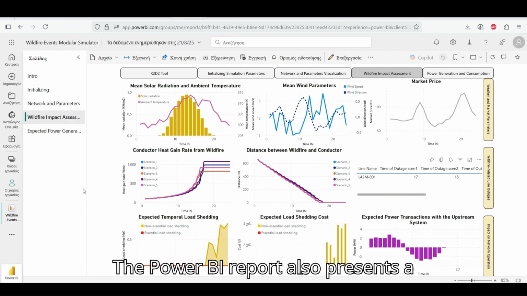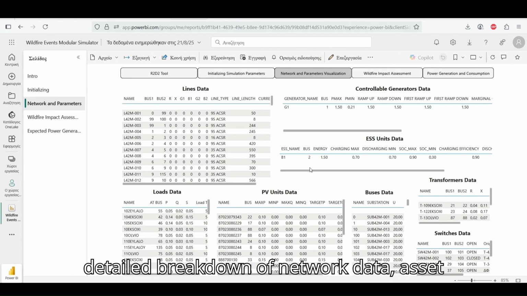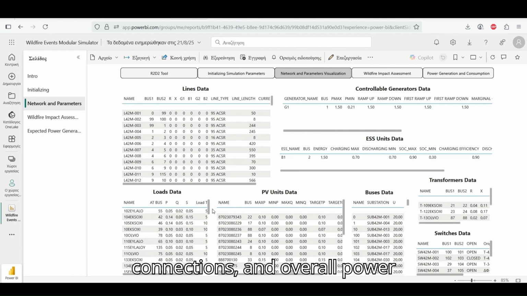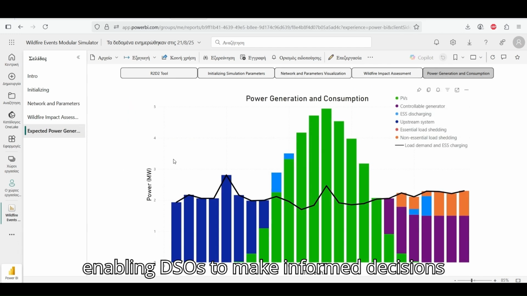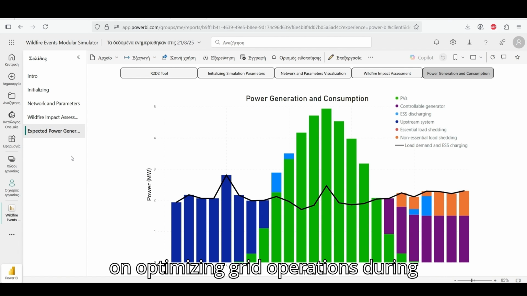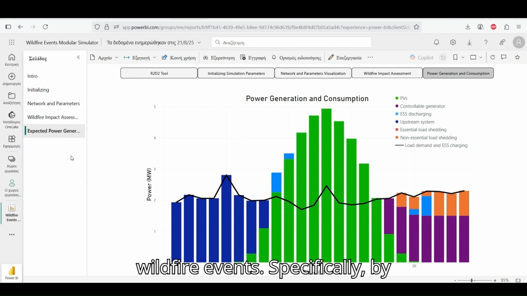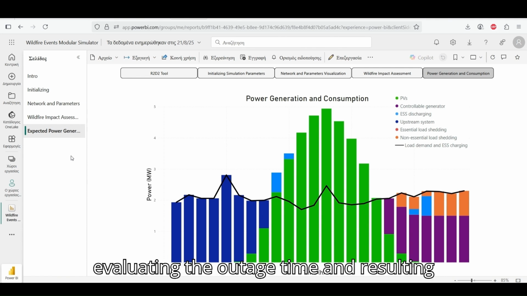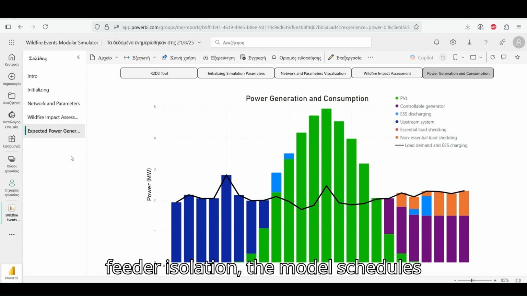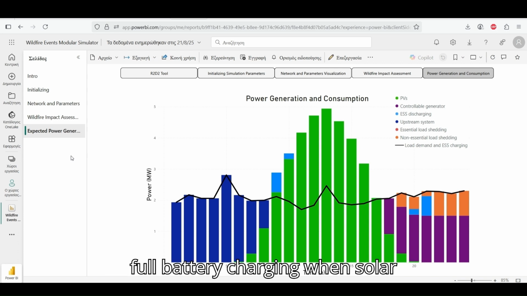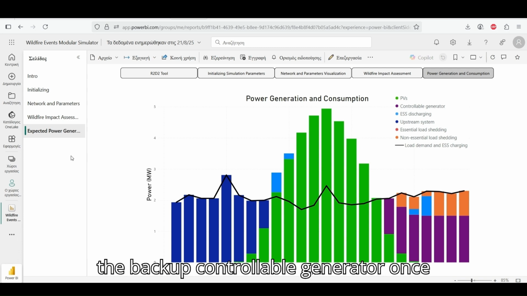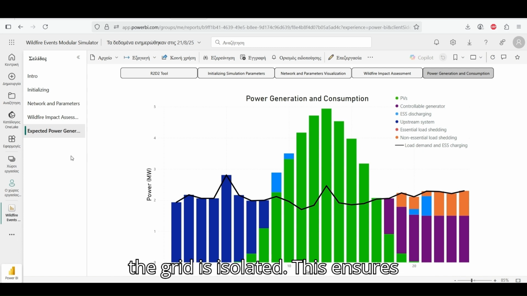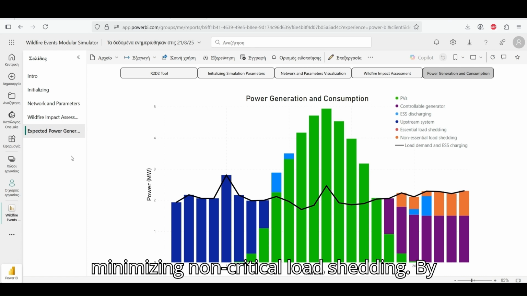The Power BI report also presents a detailed breakdown of network data, asset connections, and overall power consumption and generation scheduling, enabling DSOs to make informed decisions on optimizing grid operations during wildfire events. Specifically, by evaluating the outage time and resulting feeder isolation, the model schedules full battery charging when solar generation exceeds demand and activates the backup controllable generator once the grid is isolated. This ensures critical loads are supplied while minimizing non-critical load shedding.